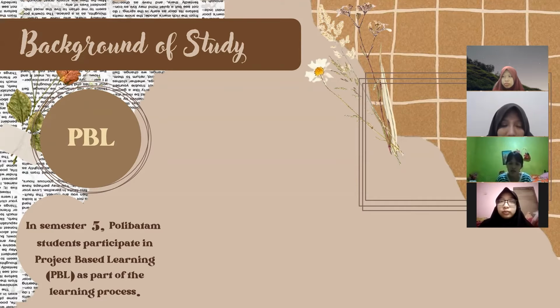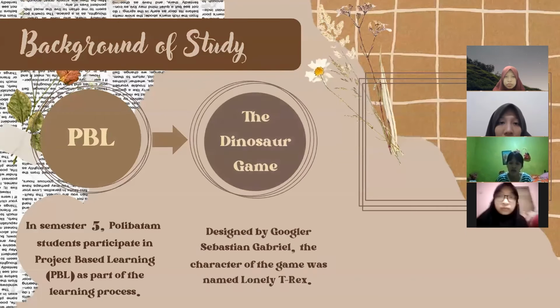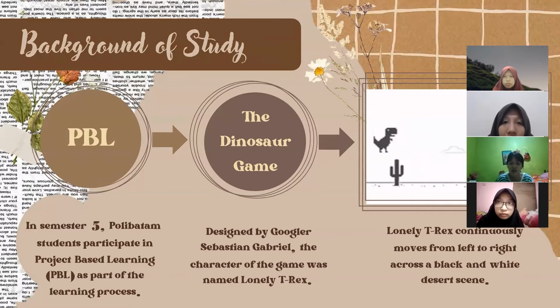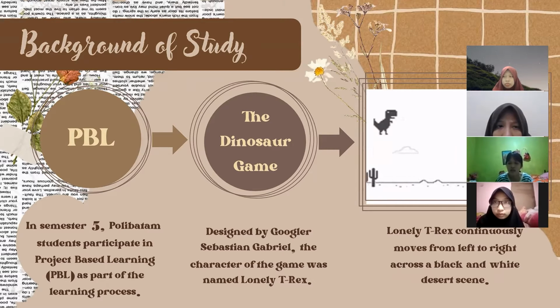At the beginning of the semester, our team was assigned to create an adaptation of the dinosaur game. The dinosaur game first came out in September 2014 as a game that can be played when Google Chrome goes offline. Designed by Googler Sebastian Gabriel, the game character was named Lonely T-Rex. During the game, Lonely T-Rex continuously moves from left to right across a black and white desert scene, while occasionally encountering obstacles such as cacti and pteranodons.